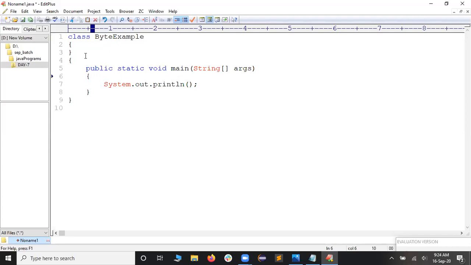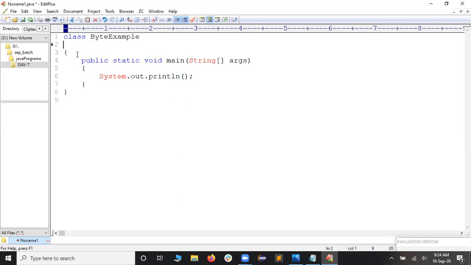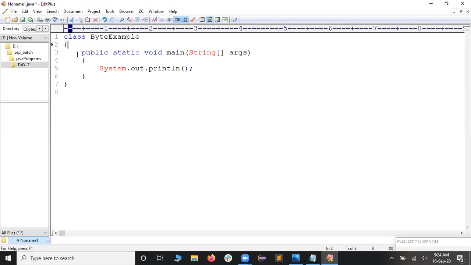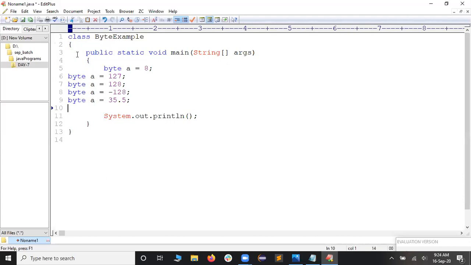Within the main function is what we are supposed to write. This I'm going to remove and make a proper indentation. Within this, I'd like to paste all the things that are available. You can observe now. Let me indent it properly. Then I will take all these examples and execute them one by one. The variable name I have taken here happens to be A.